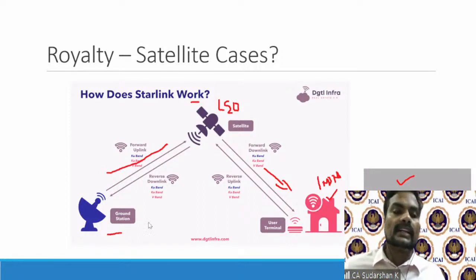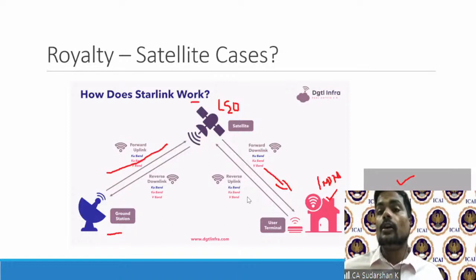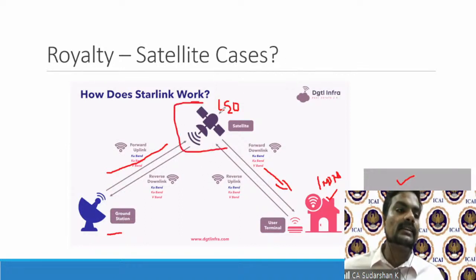Now, a resident is making payment to a non-resident, utilized for a business or profession in India? Yes. Now, why should it be a royalty? The question is whether this satellite, can I say this transponder, is an equipment. Is it a right to use an equipment?